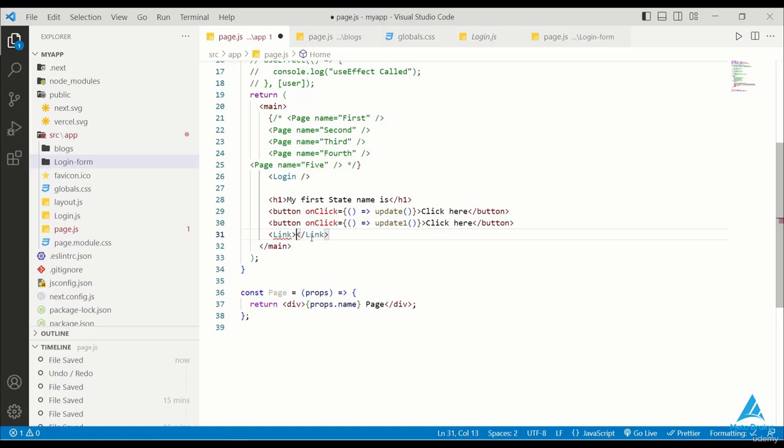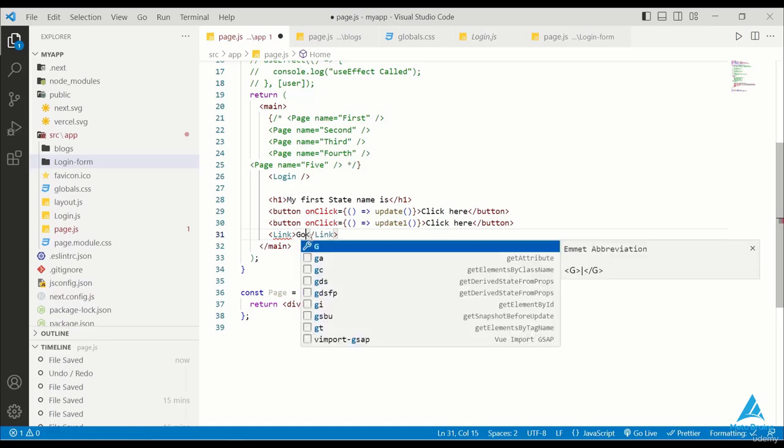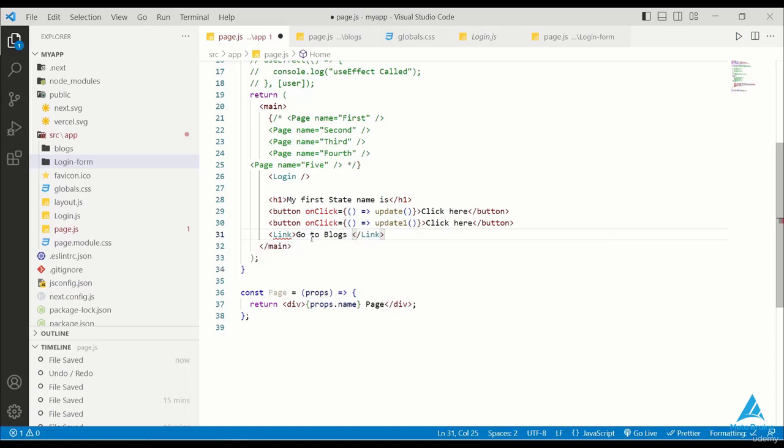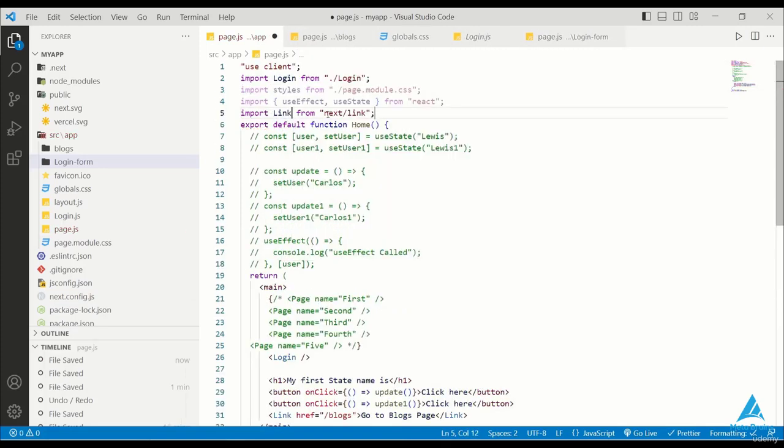I'll add a link tag. Now, what is the link? So we can navigate through the link to other pages. We can click on a button or any event and navigate to the page where we added the route. I'll add a link to my blog. I'll type in my blog. So I have to import this error. The error has been removed.